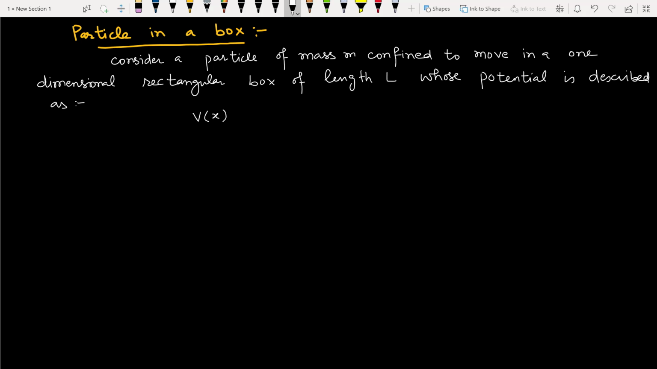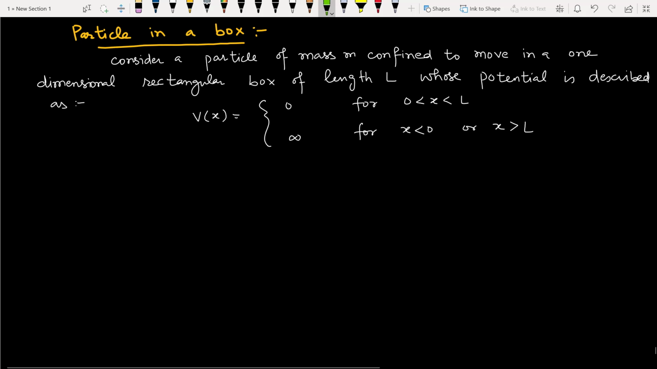The value of V(x) is 0 for x greater than 0 and less than the length of the box, and infinity for x less than 0 or x greater than L. That is, potential is 0 inside the box and it is infinite outside the box.